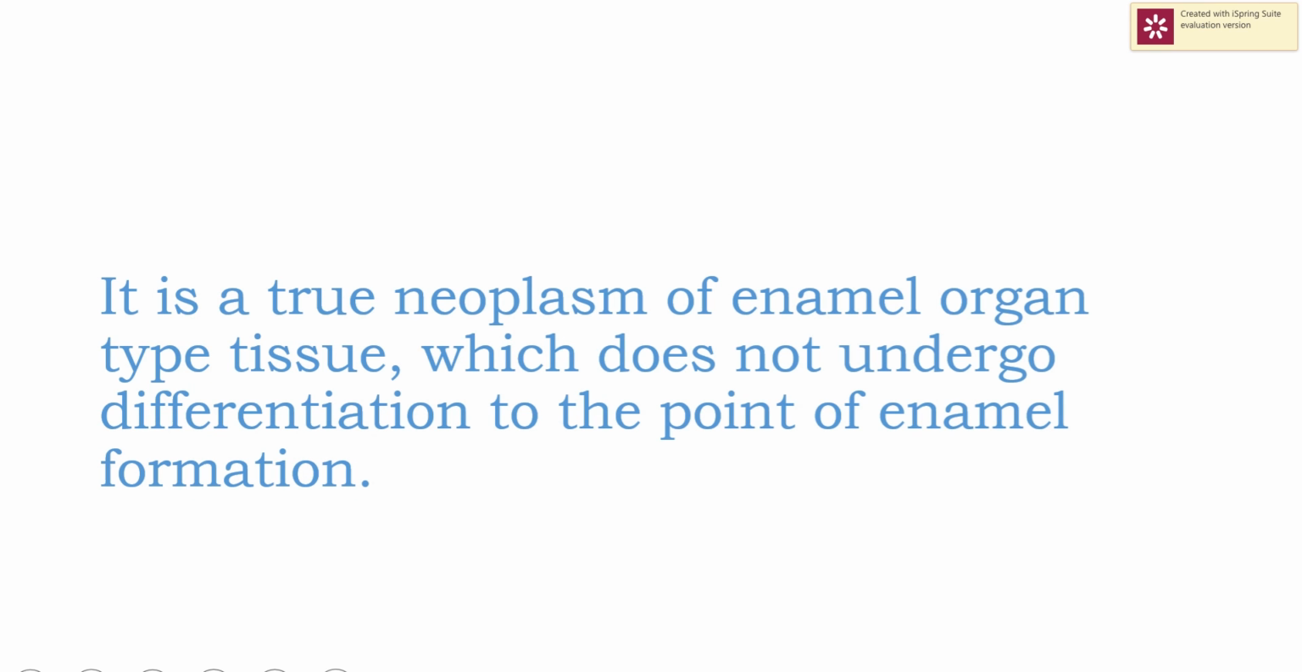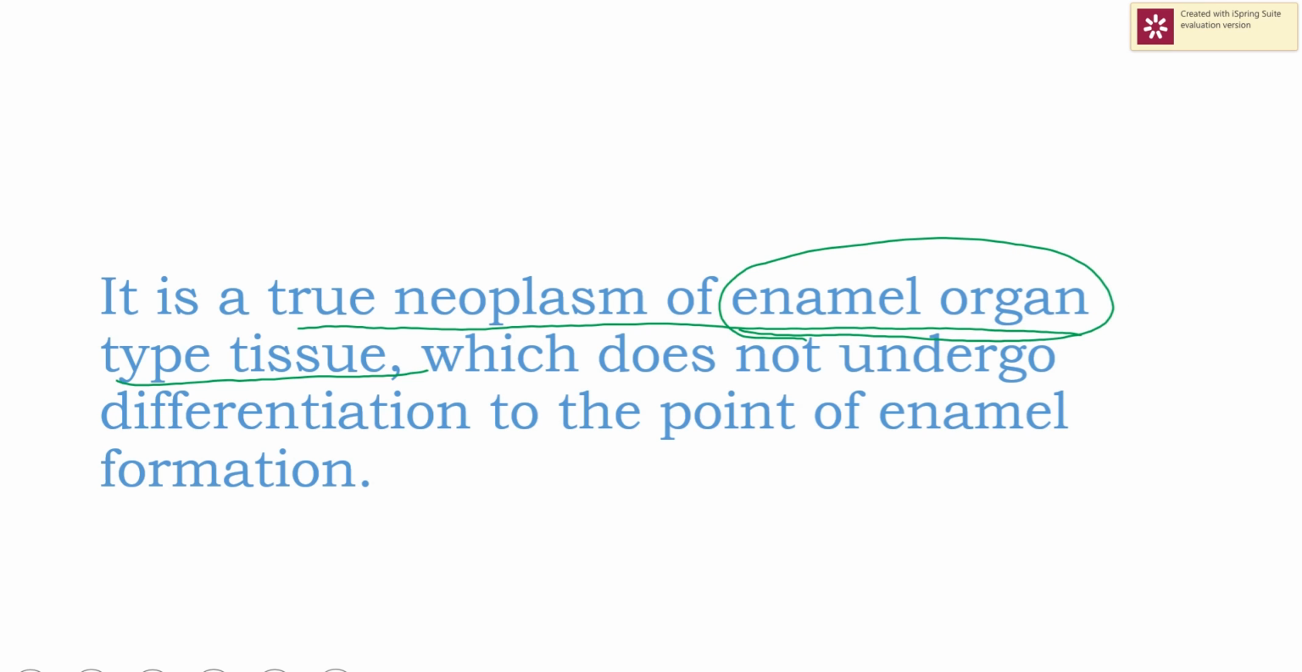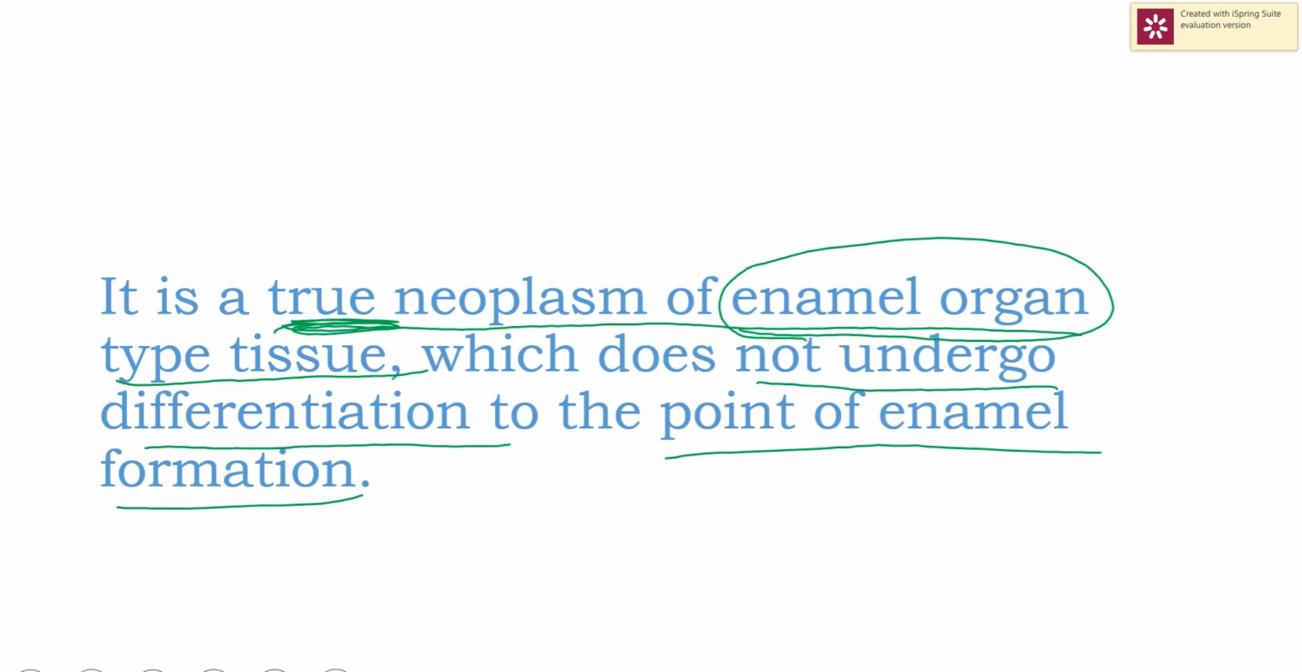So, it is a true neoplasm of enamel organ type tissue. As I told you, it is formed from tooth-forming tissue, and enamel organ is the tissue from which tooth is formed. So, ameloblastoma is a true neoplasm of enamel organ type tissue in which the normal function of the cells is to differentiate and form enamel, that is the hard tissue. But in this, the cells do not undergo differentiation to the point of enamel formation. So, there is no enamel or hard tissue formation in this tumor.